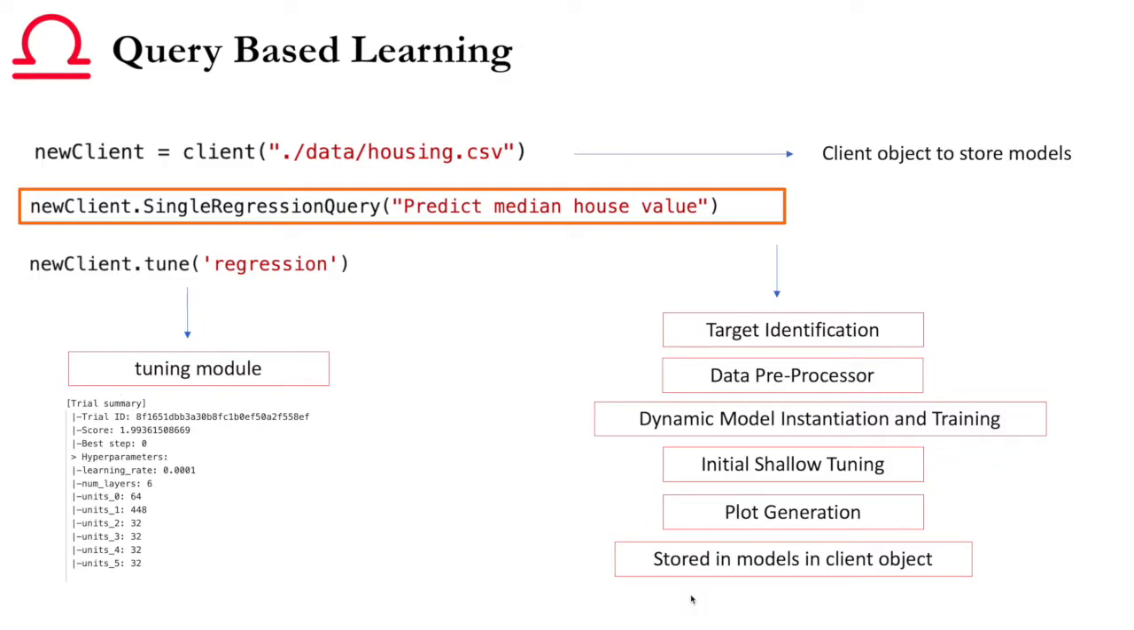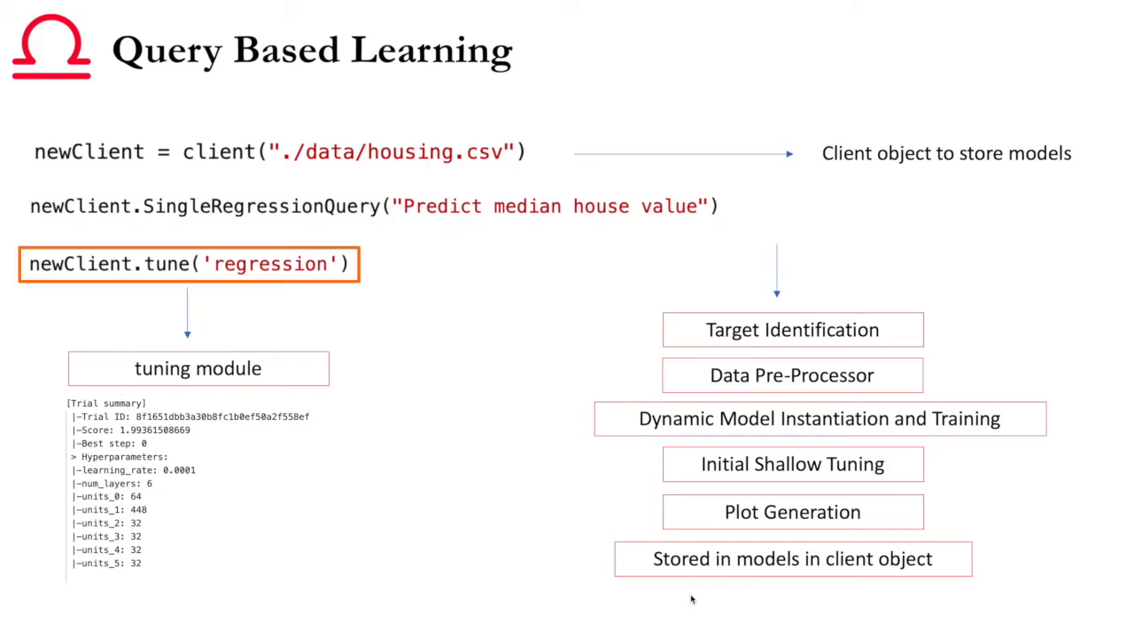Because of this, you can call a bunch of different queries on one dataset or one client object. After you've done this, you can perform more deep tuning, like hyperparameters or the number of units or the number of layers or the optimizer that you're using, by calling .tune on that object.